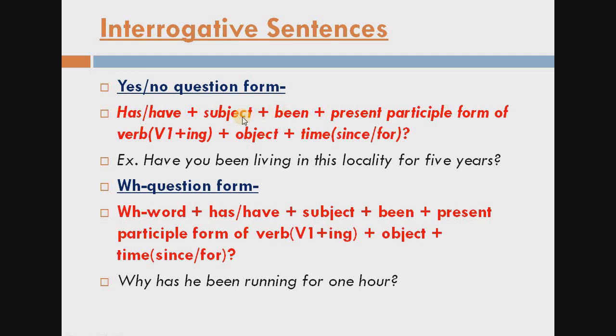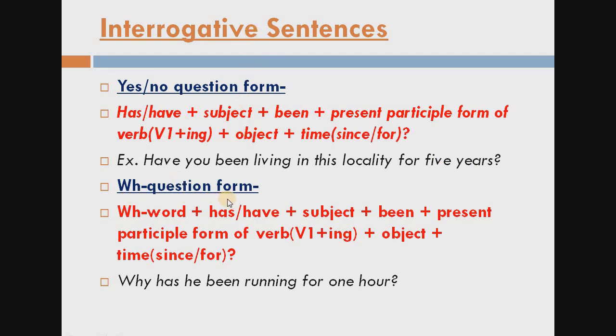Always remember students, after has or have we always use subject, then been, then verb first form ing, then object, and then time, for the time, since or for. And this is the example. Have you been living in this locality for 5 years? Question mark. And it is compulsory to use a question mark for the interrogative sentences.